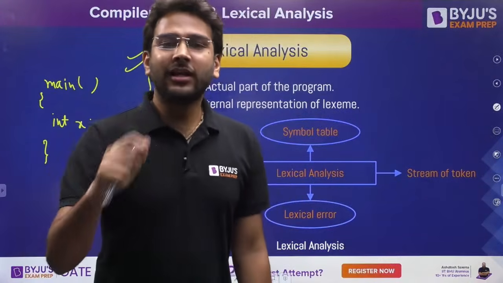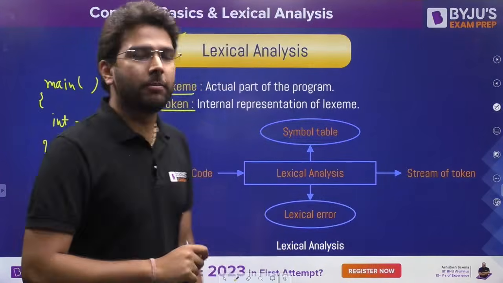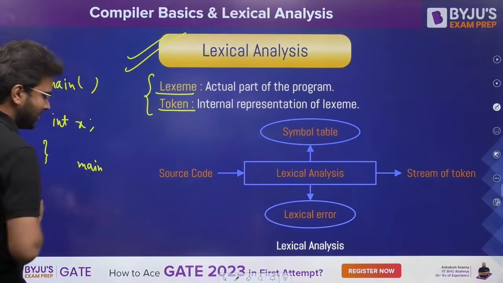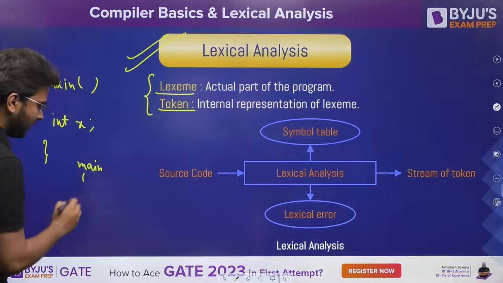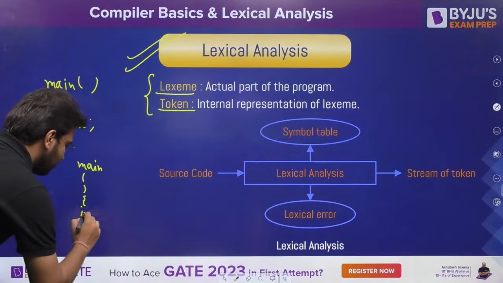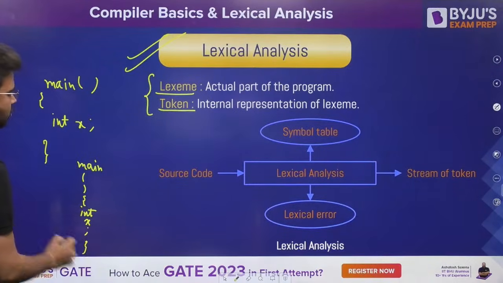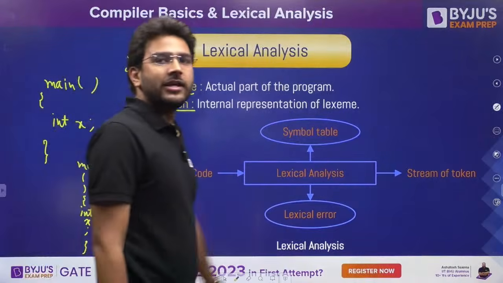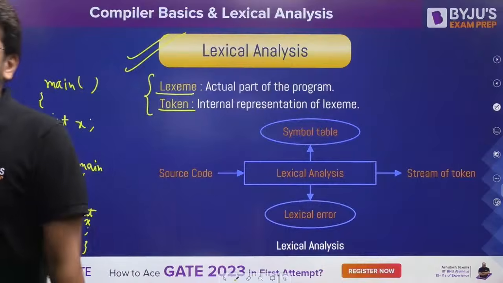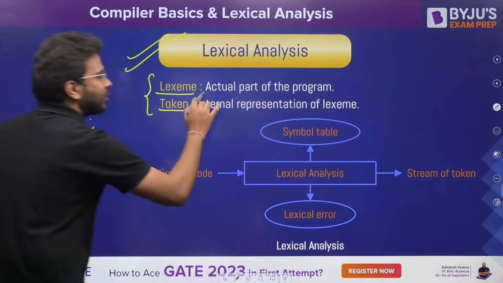Whatever is present in that program, I will be calling it lexeme. So here main is a lexeme. Then we have open parenthesis, closed parenthesis, open braces, then int, x, semicolon, and closed braces. Everything is lexeme. So this is your lexeme, the actual part of the program.